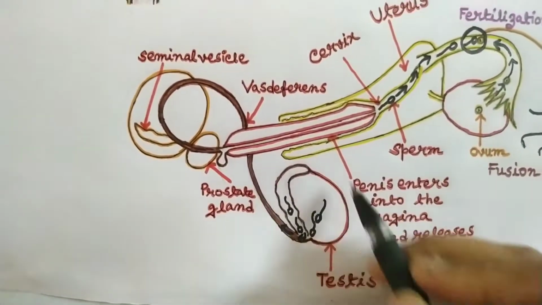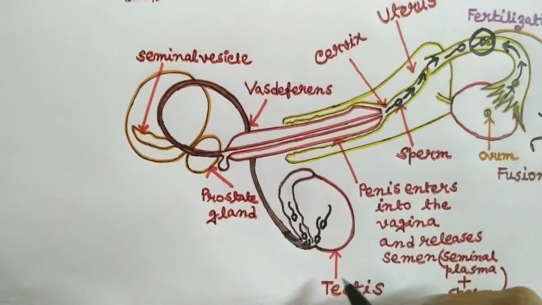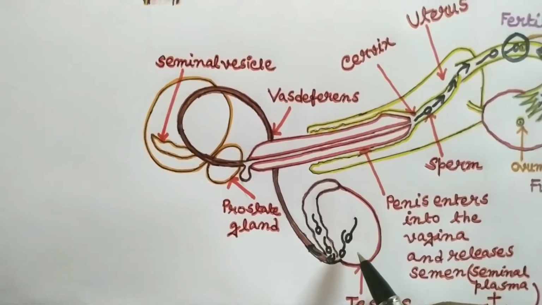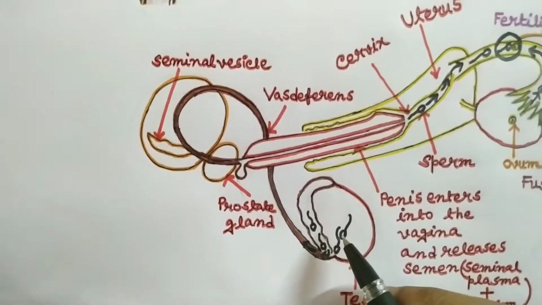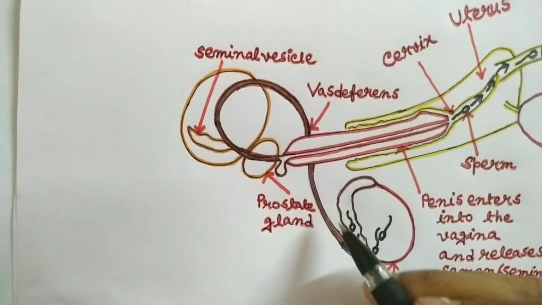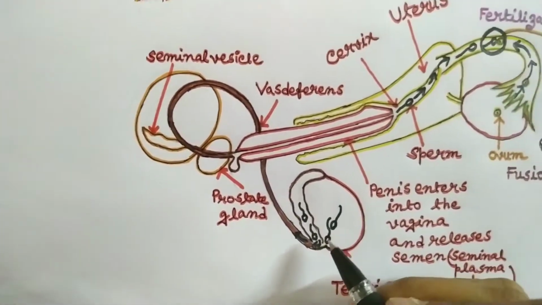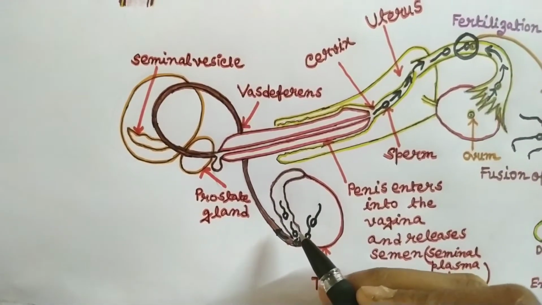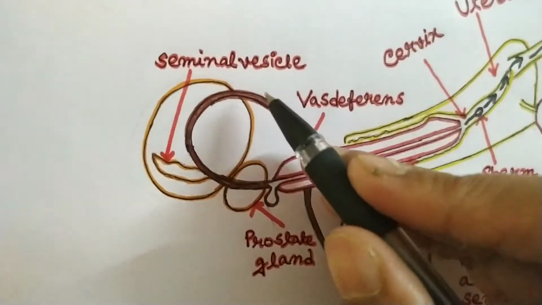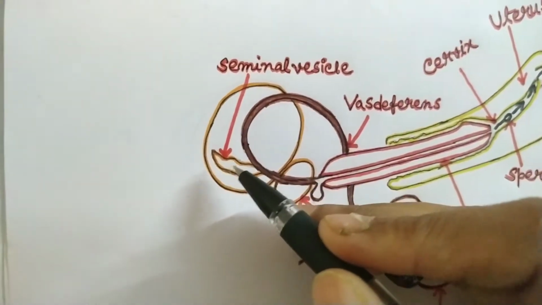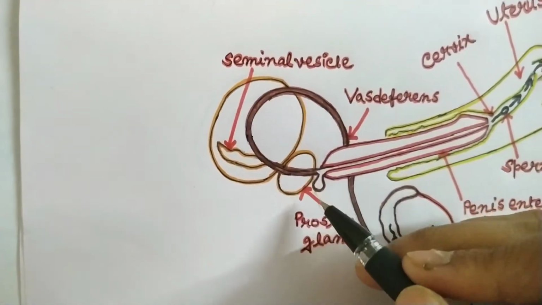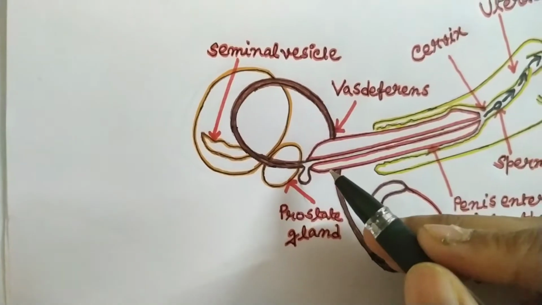This is the testis of the male reproductive system. Inside the testis, the sperm are produced. Now the sperm mature and are stored inside the epididymis. During ejaculation and sexual intercourse, the sperm move to the vas deferens and go through several glands like seminal vesicles, prostate gland, bulbourethral glands.